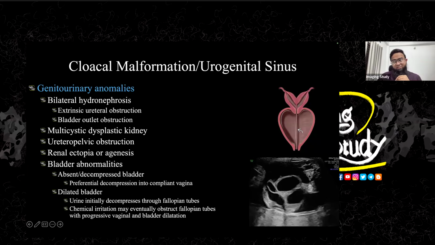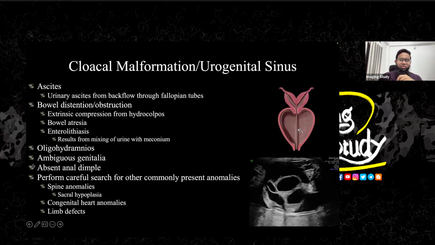It may get ruptured actually if you compress at the lower level. But usually it has a connection with the vagina, so the urine initially drains into the vagina, and through which it goes to the fallopian tube and goes to the abdomen. So ascites is commonly formed by the urine through the fallopian tube, outside the uterus and bladder. So the ascites is definitely from the urinary part, from the backflow through the fallopian tubes.